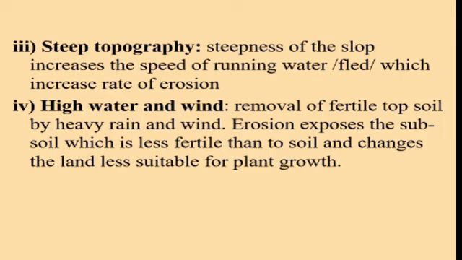The fourth one, high water and wind. High water and winds have their own factor for soil depletion. Now, the removal of fertile topsoil by heavy rain and wind, so erosion exposes the subsoil, which is less fertile than topsoil and makes the land less suitable for plant growth. What does that mean?